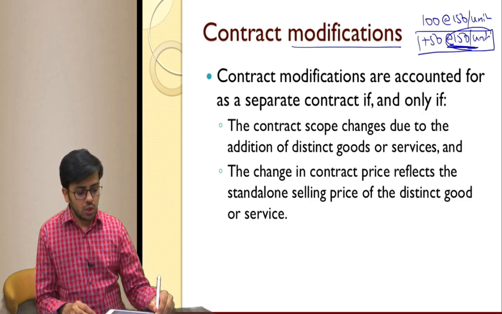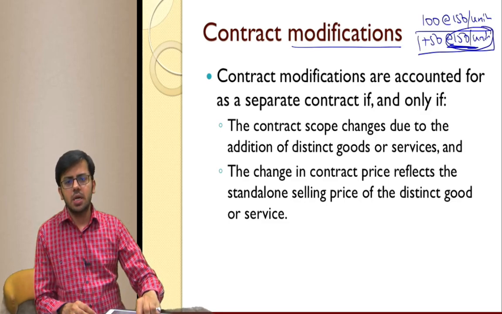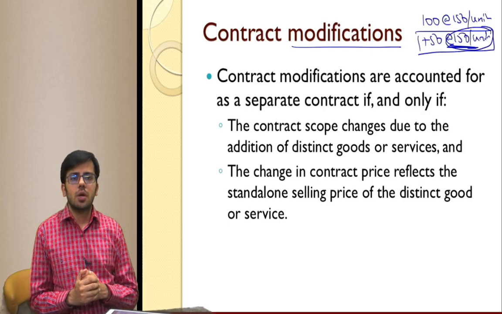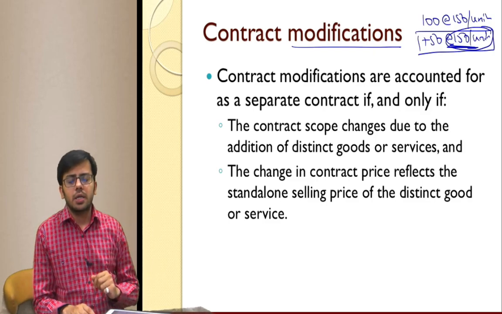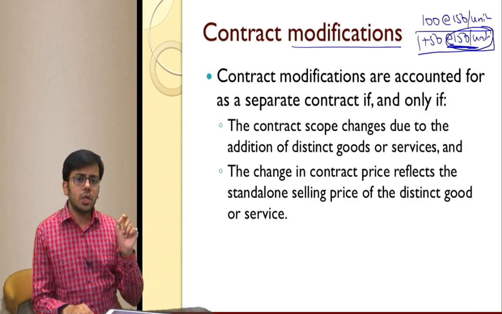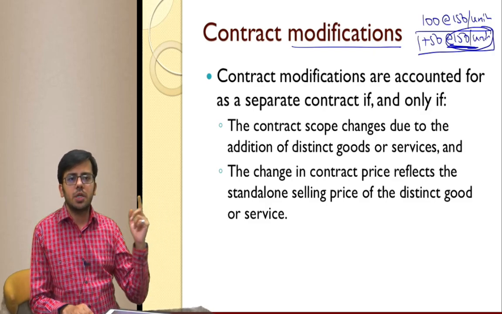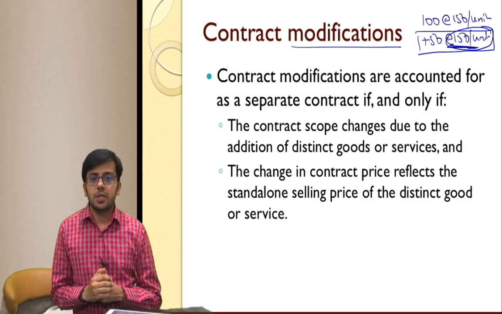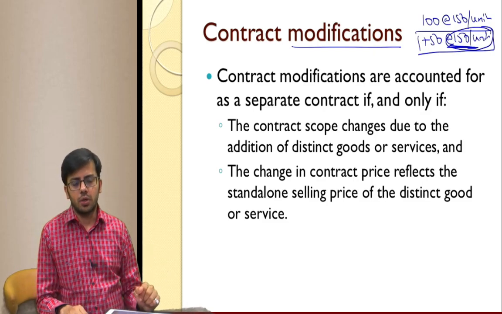If this does not reflect its standalone selling price, let's say the price is 120. Why is the price reduced? Because in the earlier contract there were some defects. To recover that amount, the price has been reduced to 120, let's assume. Then it is not considered as a separate contract.